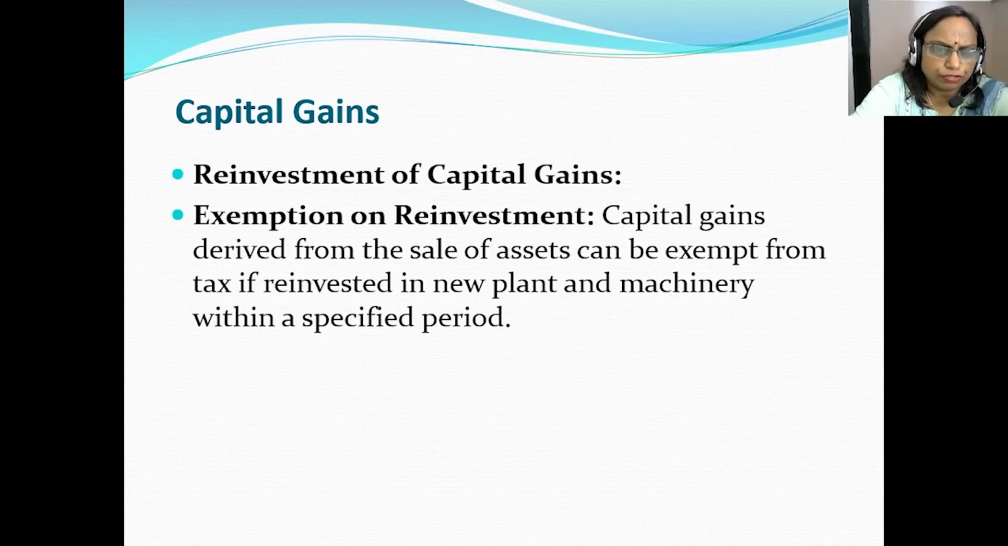The benefit is also enjoyed on capital goods, that is, reinvestment of the capital gains. The capital gains derived from the sale of assets are also exempted from tax if they are reinvested in new plant and machinery within a specified period of time. So the benefit is also given for capital gains when there is reinvestment of the capital gains.